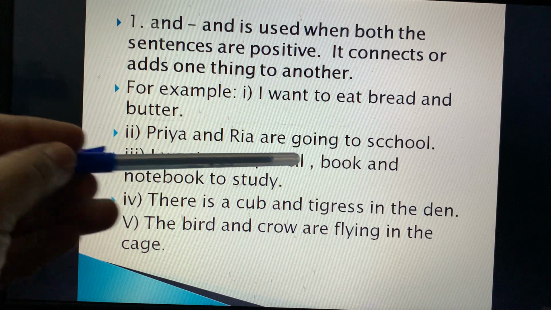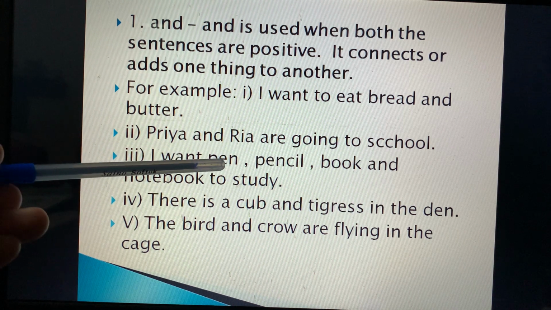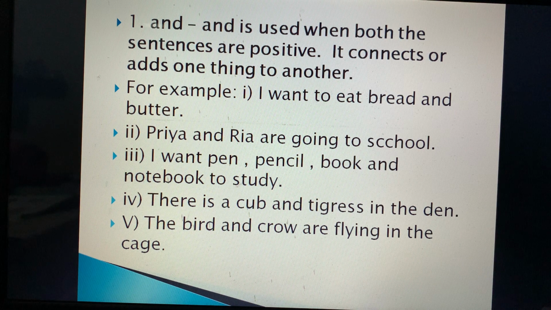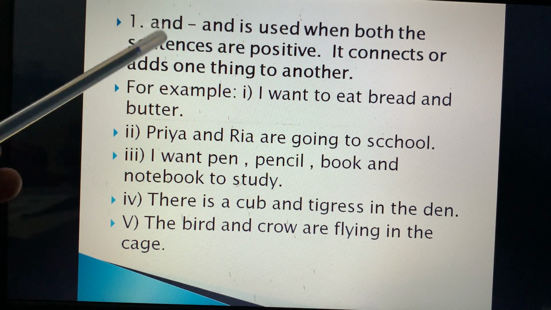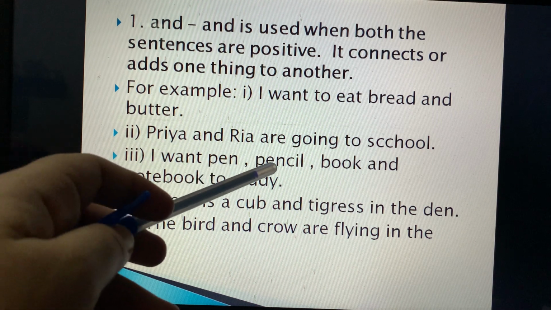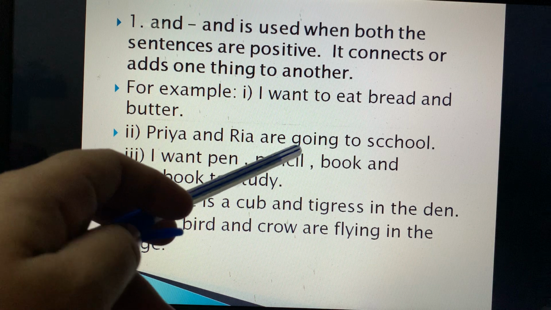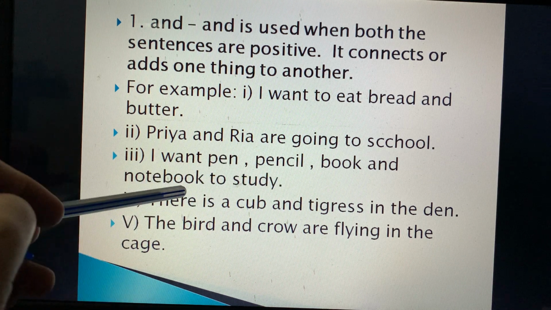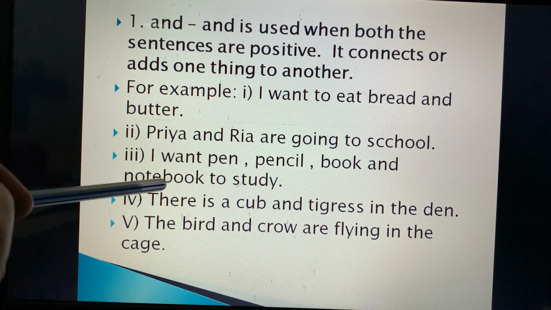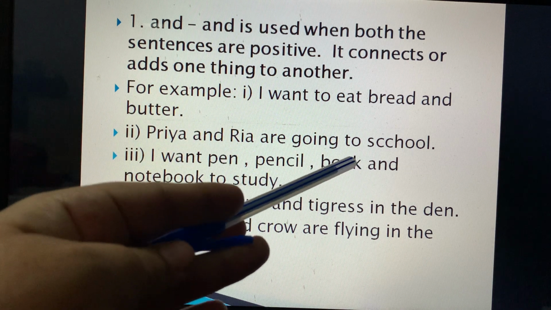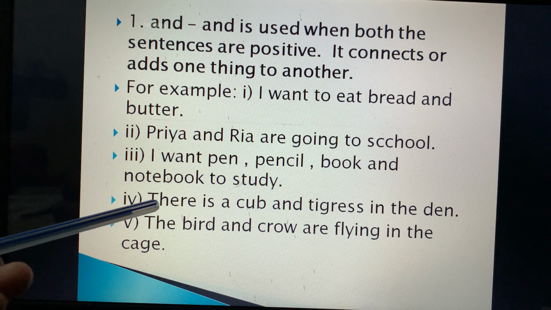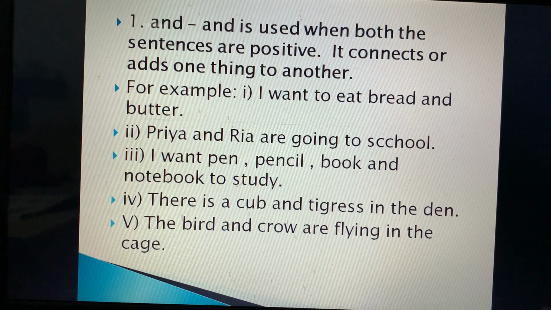So it is adding this bread to butter. I want to eat bread and butter. Priya and Riya are going to school. I want pen. When there are so many things of one same kind, then at that time also we use and. Means before our last word we use and. Over here, I want pen, pencil, book and notebook. अब ये तीनों एक जैसे एक कैटेगरी की है, पेन, पेंसिल, नोटबुक. फाइन. तो आप यहाँ पे तो कॉमा यूज़ करते हो, बट जो लास्ट वर्ड होता है उससे पहले हम क्या यूज़ करते हैं? And. Fine. Next sentence is there is a cub and the tigress in the den.